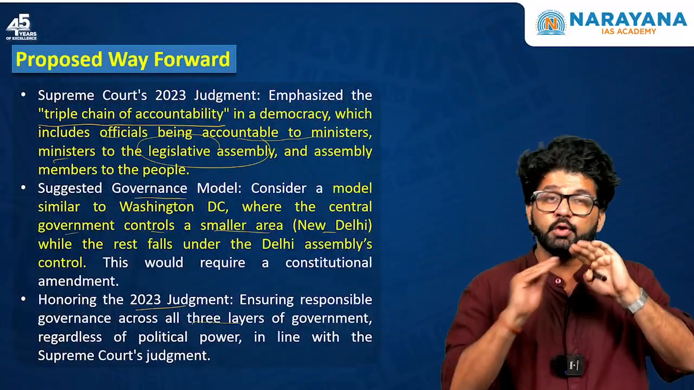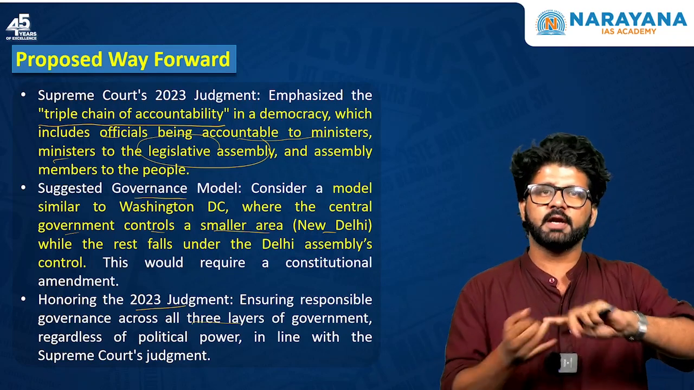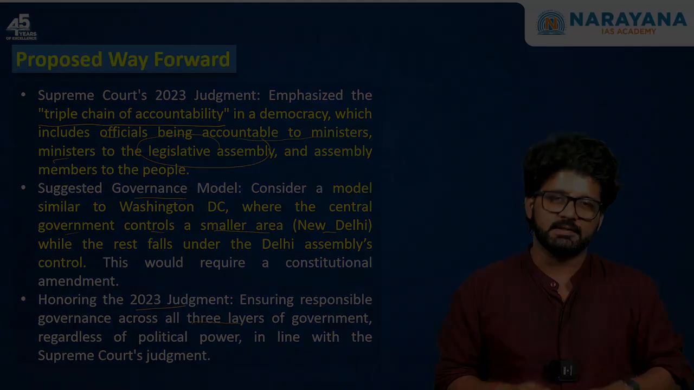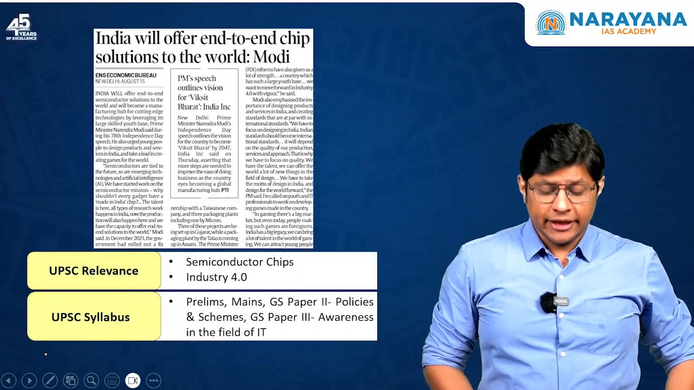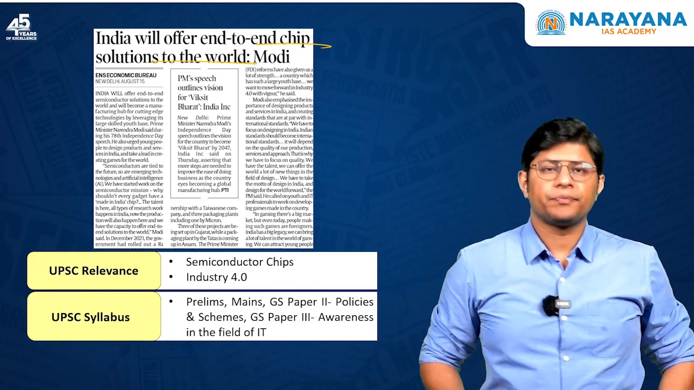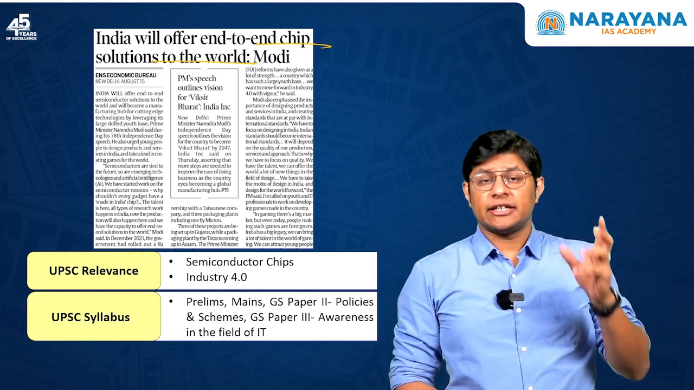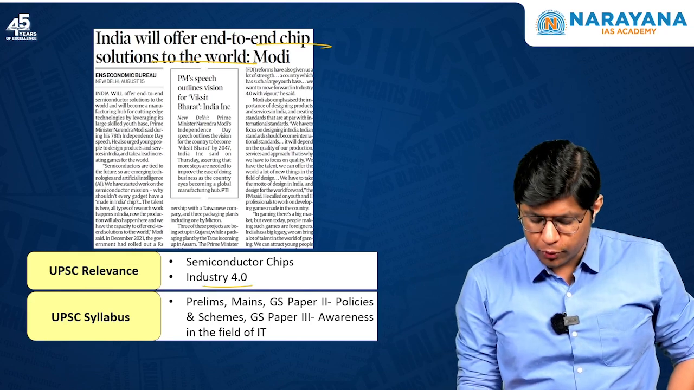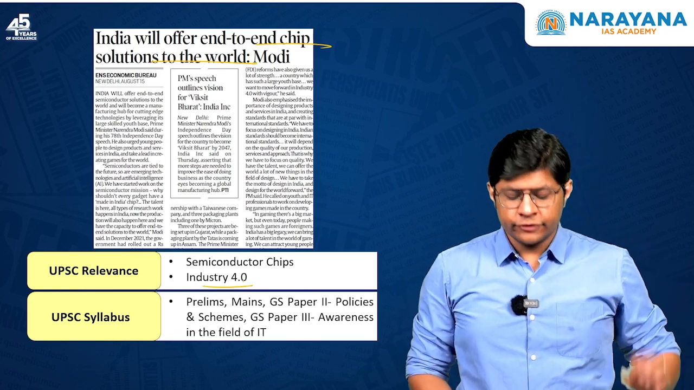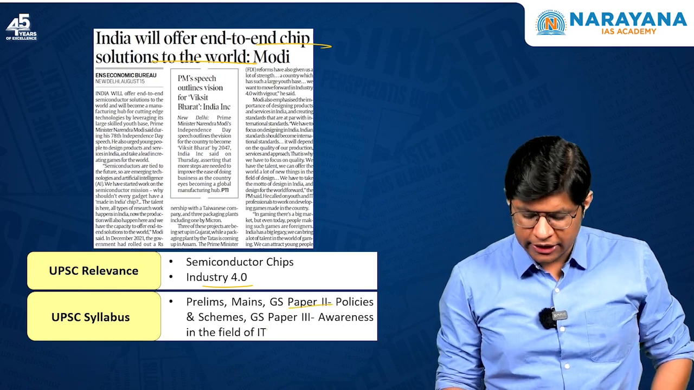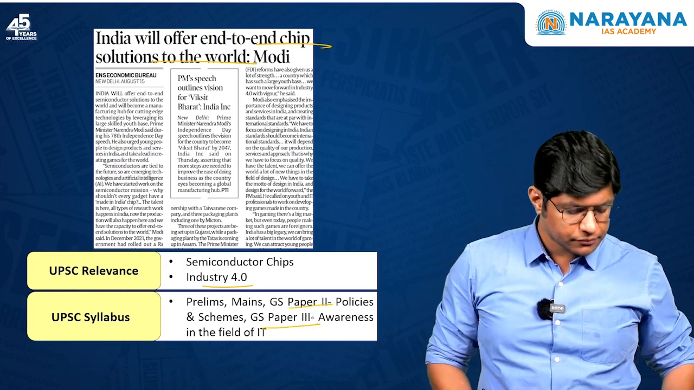This is important. Do remember the 5 judgments related to Supreme Court and High Court, which tilt the power one way or the other. Students, the title of the next topic is India will offer end-to-end chip solutions to the world. Right? Now, in this article, you'll understand about the semiconductor chips and Industry 4.0. This is important from the prelims as well as the mains perspective, GS paper 2 and GS paper 3.